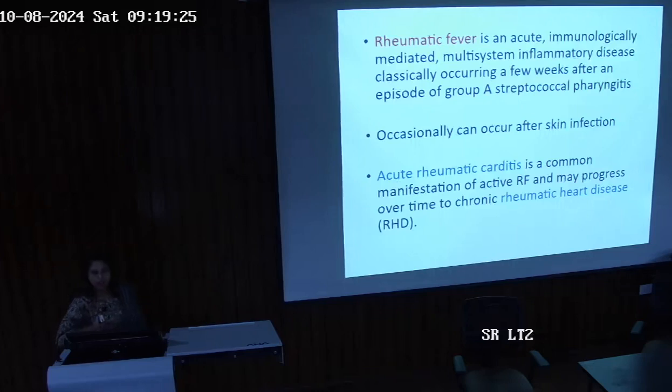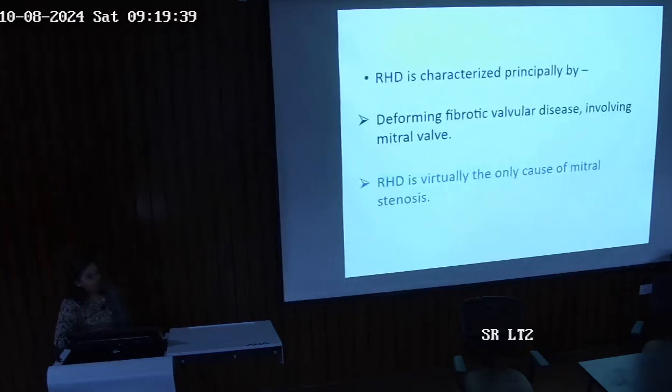Now what is the meaning of acute rheumatic carditis? It is the acute manifestation of rheumatic fever, and when it becomes chronic it is called rheumatic heart disease. Now rheumatic heart disease is characterized principally by deformed fibrotic valvular disease, specifically involving the mitral valve. Can you tell me where the mitral valve is located? So RHD is virtually the only cause of mitral stenosis for you guys. Okay, what is the most common cause of mitral stenosis? Rheumatic heart disease, the chronic type.